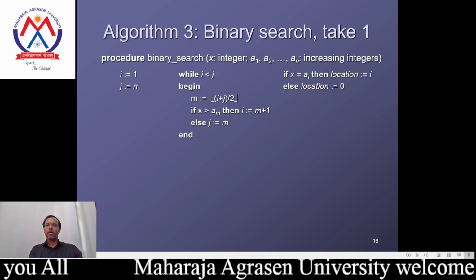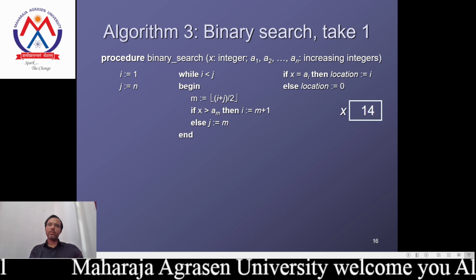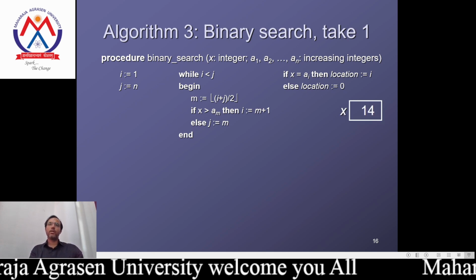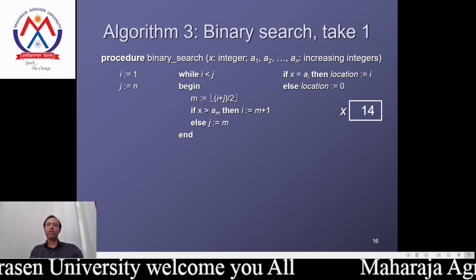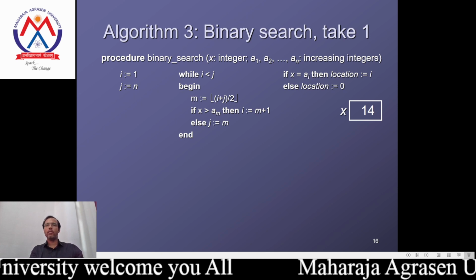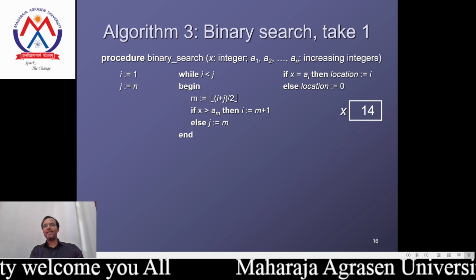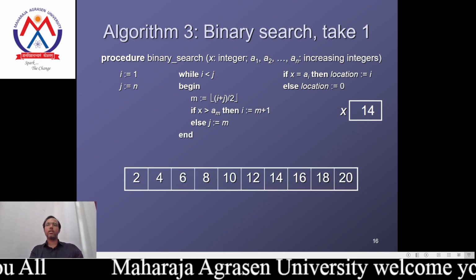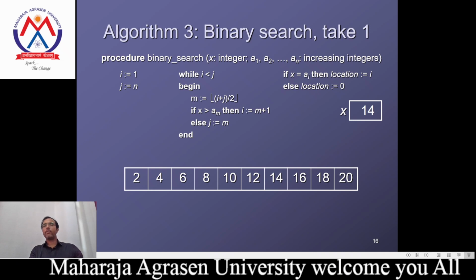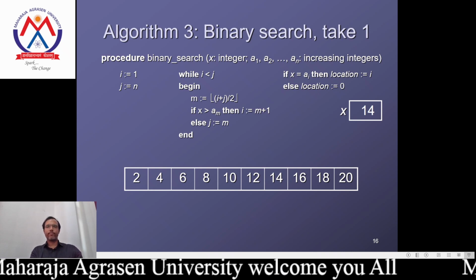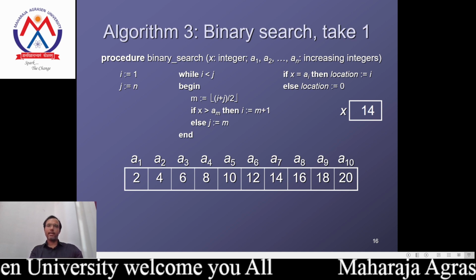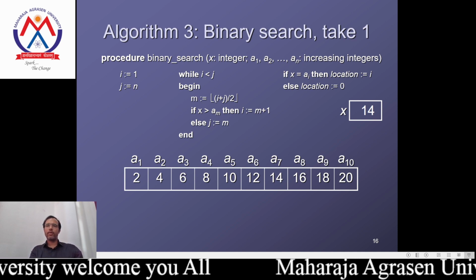Okay. Now taking an example, the value we are going to search in the case of the binary search, and the procedure we are calling the binary search pseudocode, we have already given in the last slide. That is implemented over there, and we take the elements. These are the 10 elements we are considering, and we are going to compare the binary search according to that. The array can exist as a1 up to a10.